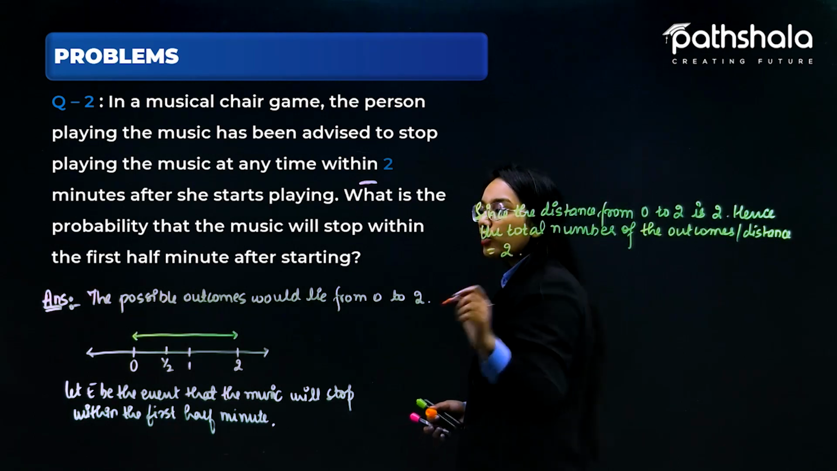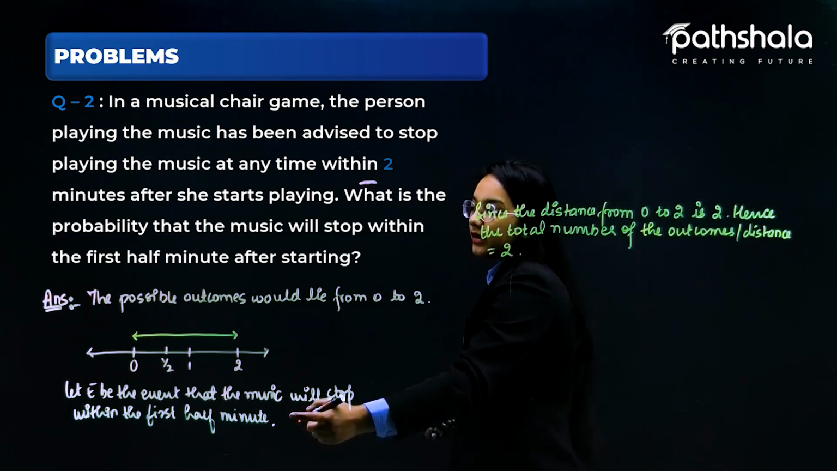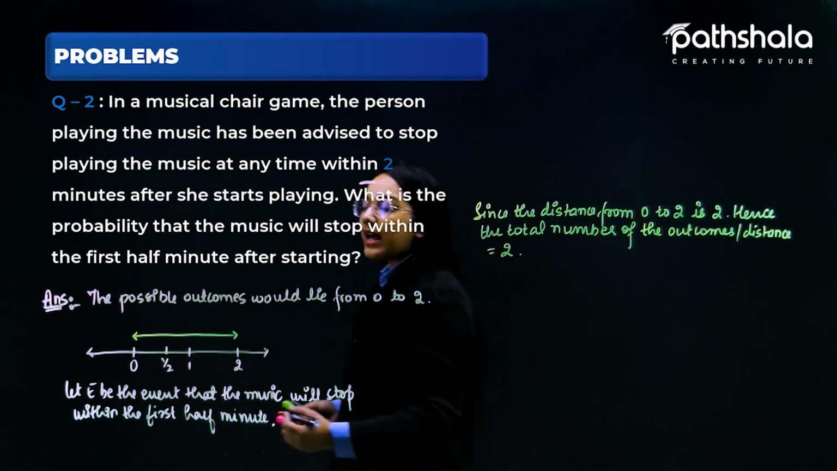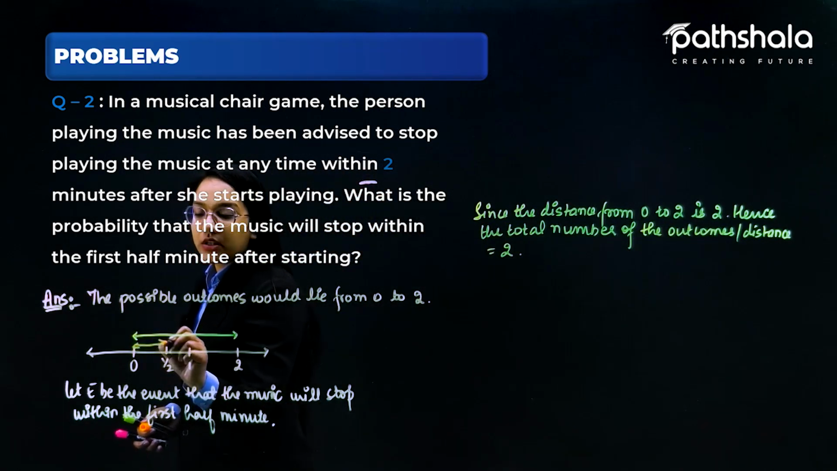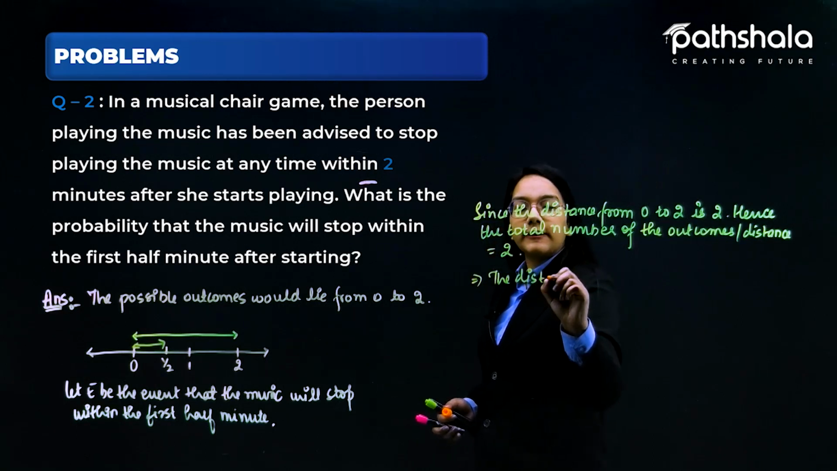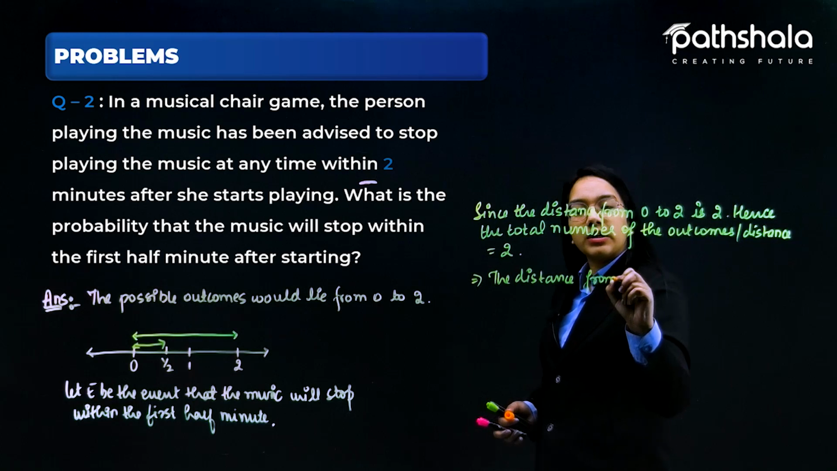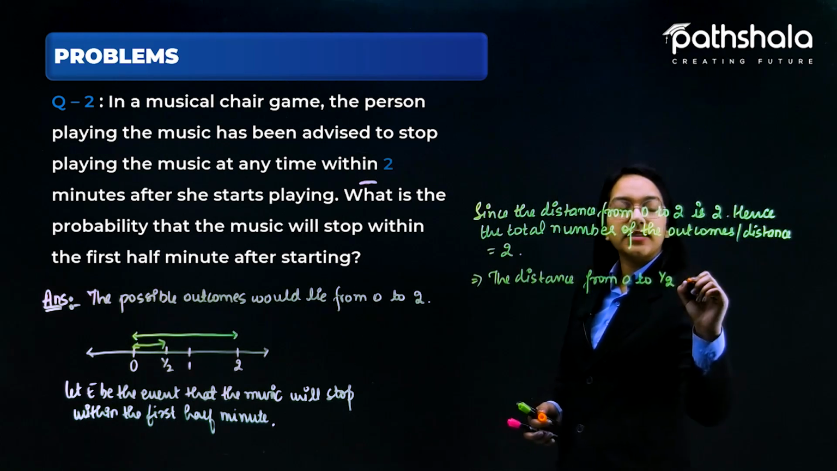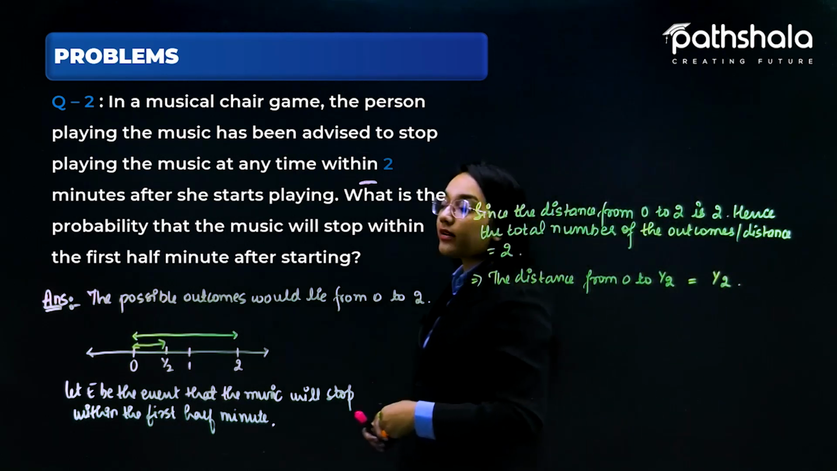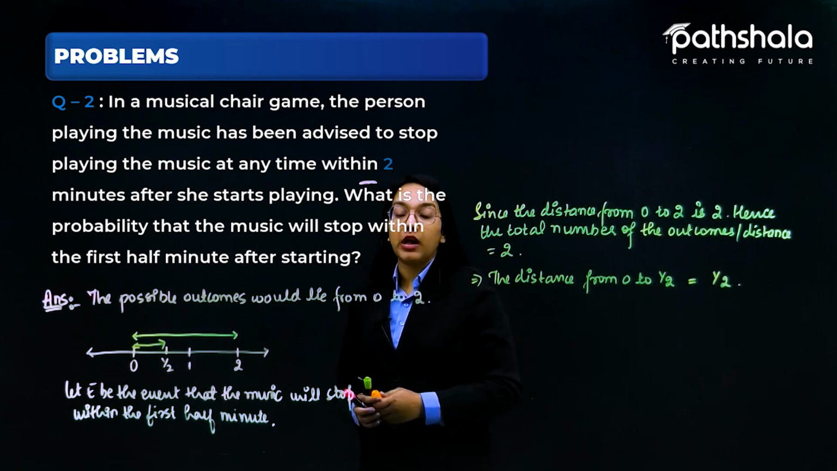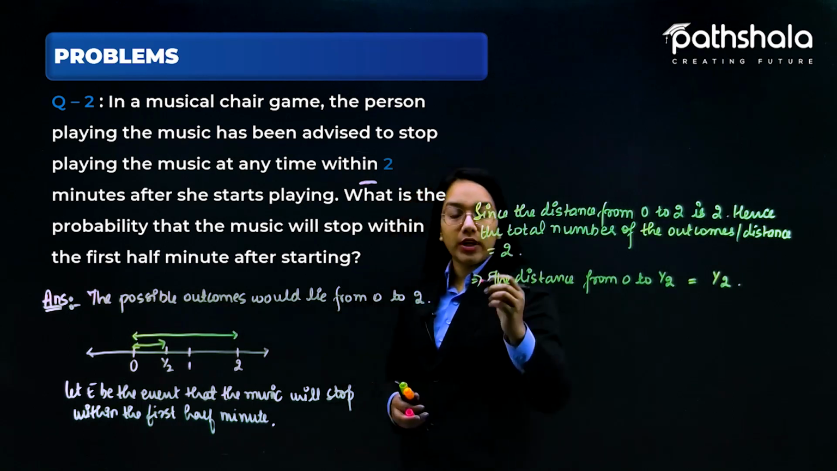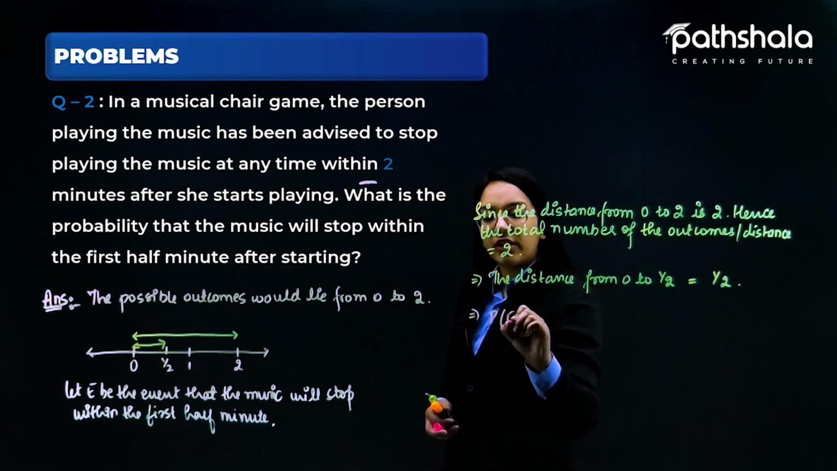And since we are talking about E, the event that the music will stop within the first half minute, the distance from 0 to half is nothing but half. It means that the distance favorable to E is half. So if I am finding the probability of E,